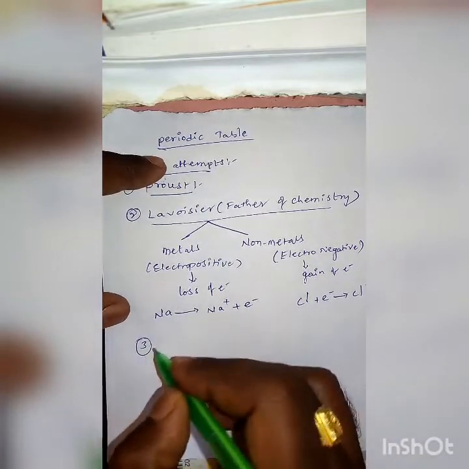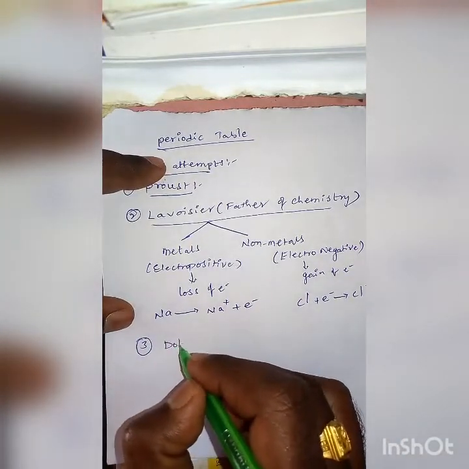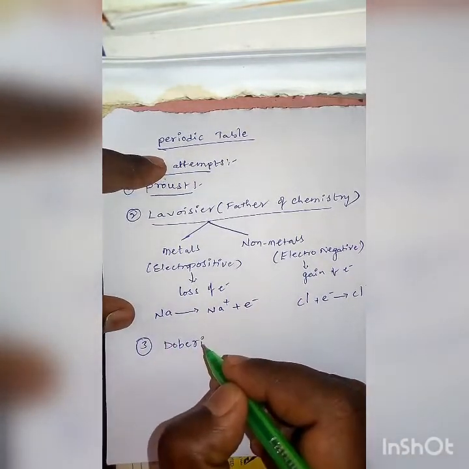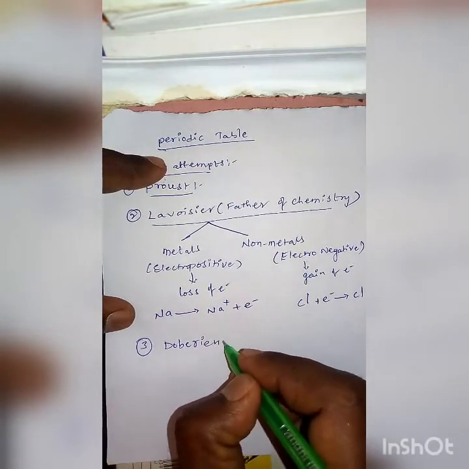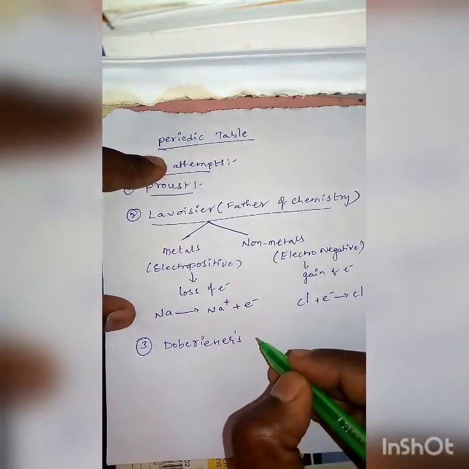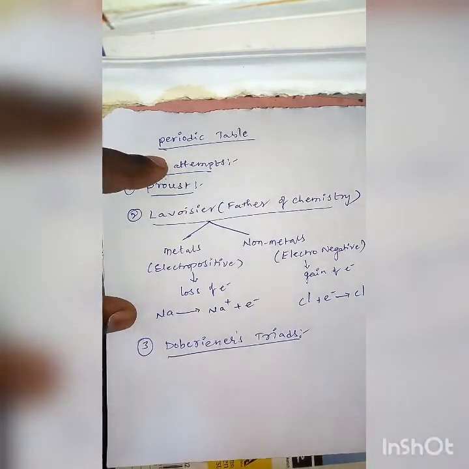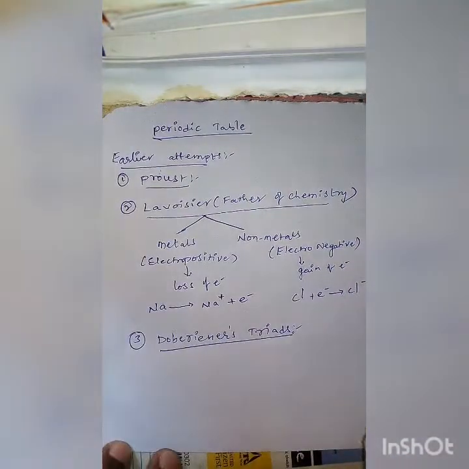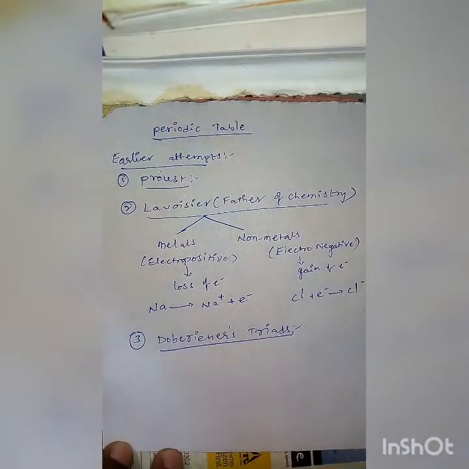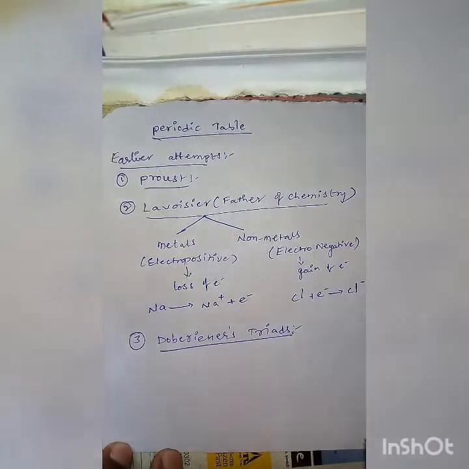And the third one, Dobereiner's triads. He arranged the elements into groups of three known as triads.